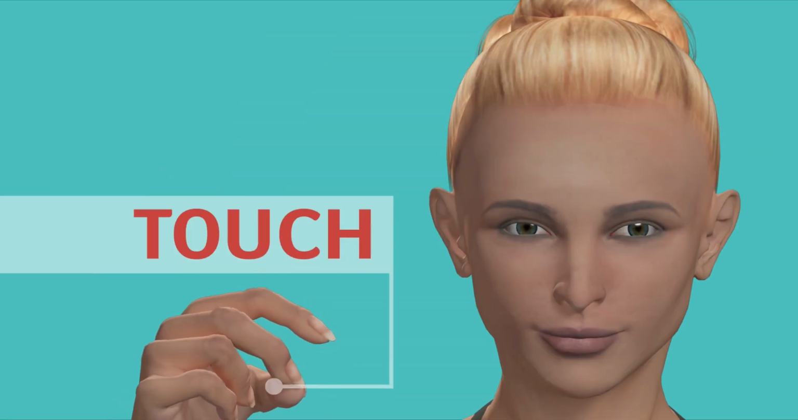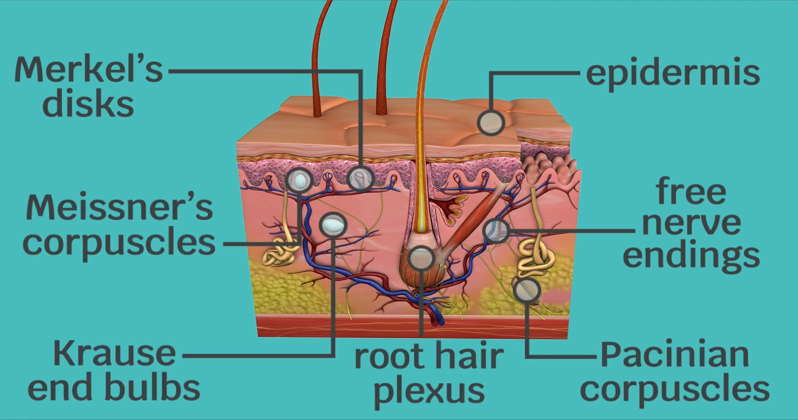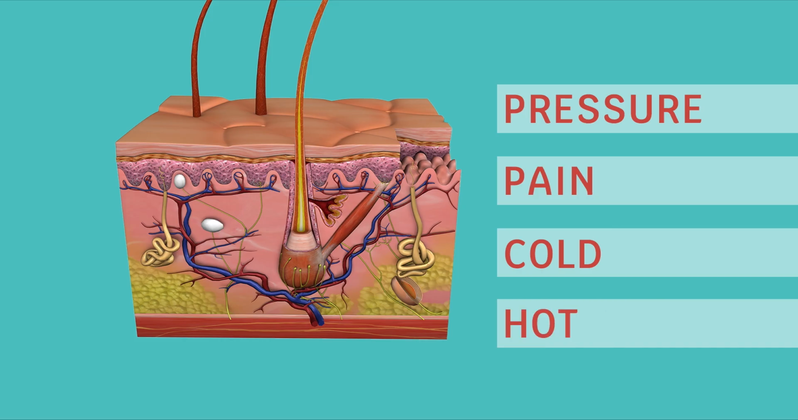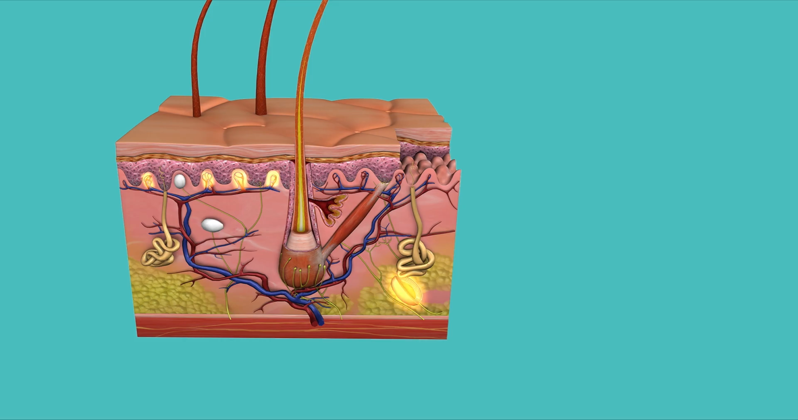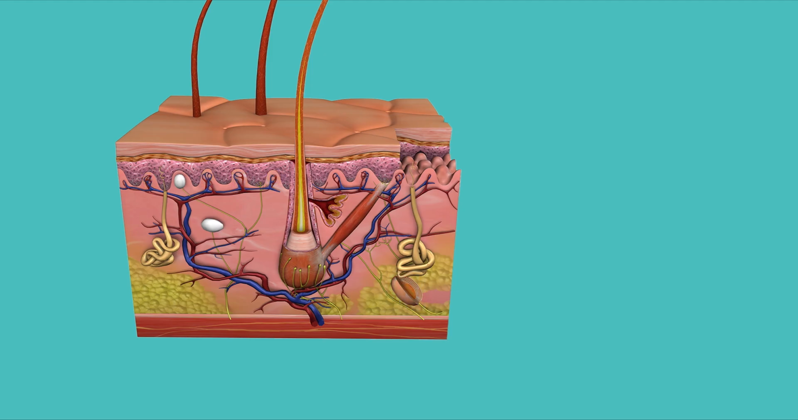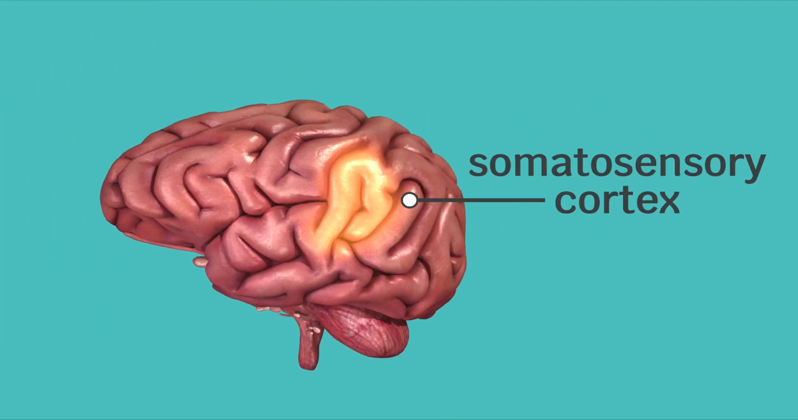In this segment, we will show you how your sense of touch works. Specialized touch receptors in our skin receive different stimuli such as pressure, pain, cold, and hot. Combinations of touch receptor nerve endings create sensations such as wet or sticky. The touch receptors convert the physical stimuli into an electrical signal, which is then sent to the somatosensory cortex of the brain.